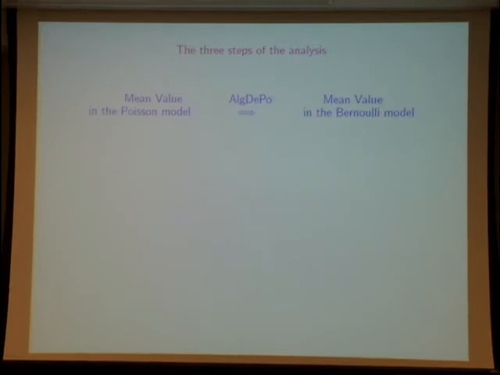So in our first step, we obtain the mean value in the Poisson model, and now with an easy process, which is called algebraic depoissonization, we obtain the mean value in the Bernoulli model. Bernoulli model means that now the number of words is fixed. And now, if we are interested in the asymptotics, there are two possibilities.